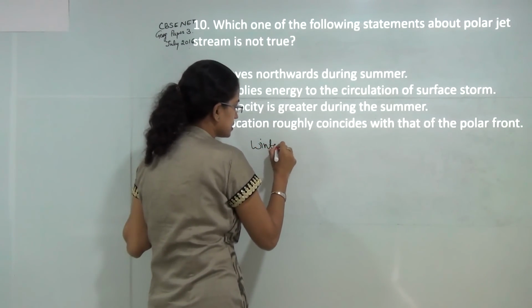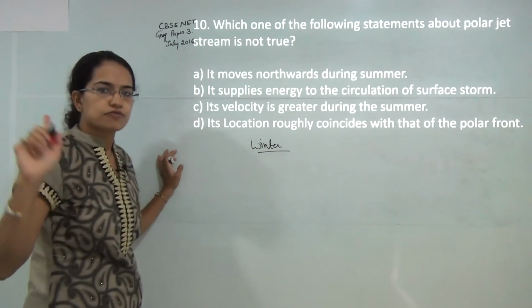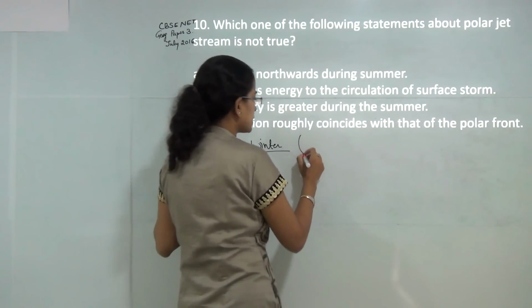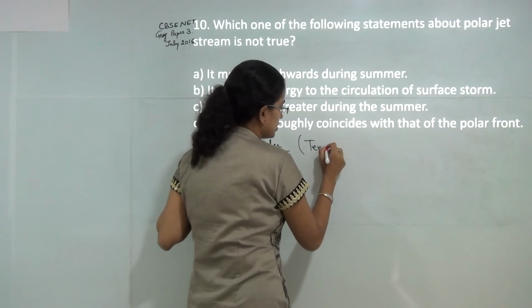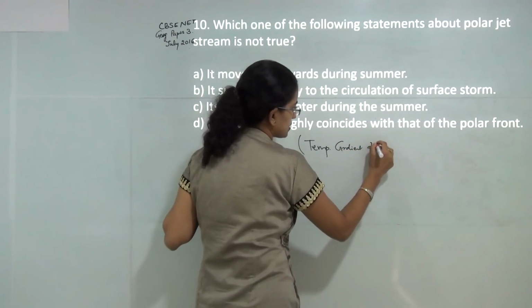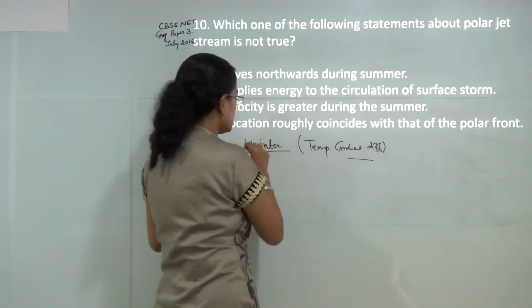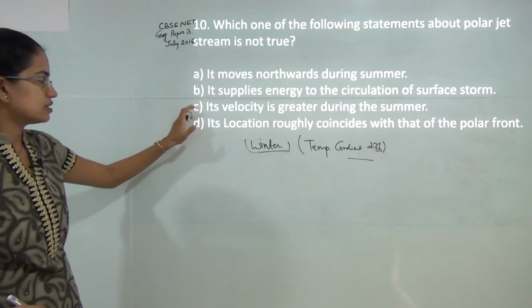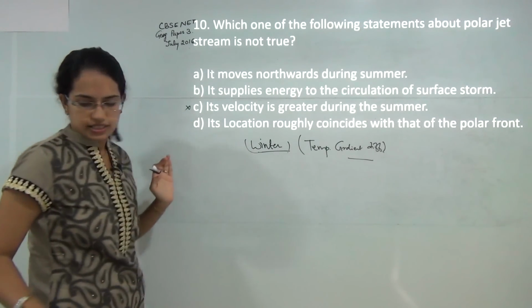We have already discussed this on the class on jet stream. So if you go back and refer that class, you will get a quick idea that the jet streams are strongest when the temperature gradient or temperature difference is maximum, and this happens during the winter time. So the C choice here is an incorrect choice.